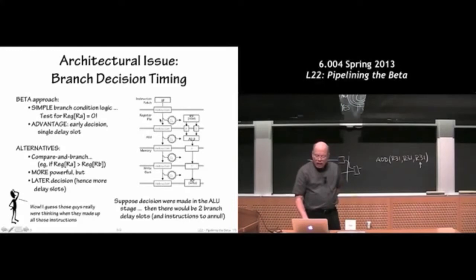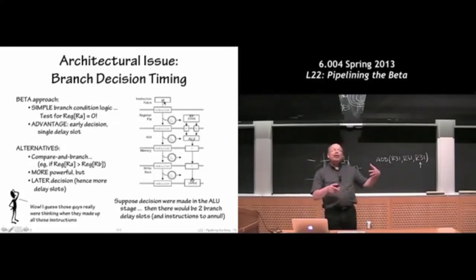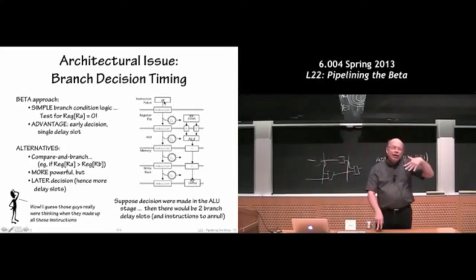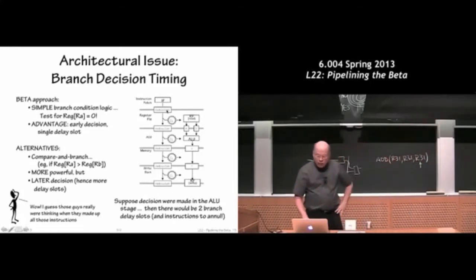So just to back up a little bit, here's our 5-stage pipeline. Notice that every time we take a branch, we have to throw away the instructions in earlier stages because they relied on thinking that I'm going to continue execution, and the branch changes the execution order. So wherever the branch decision takes place, in the case of a BNE or something, we're making a decision on the information coming out of the register file, which means we only have to throw away the instruction in the IF stage.